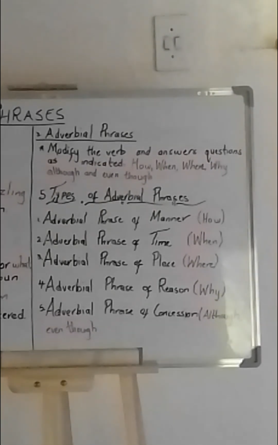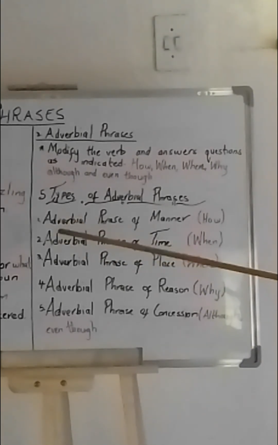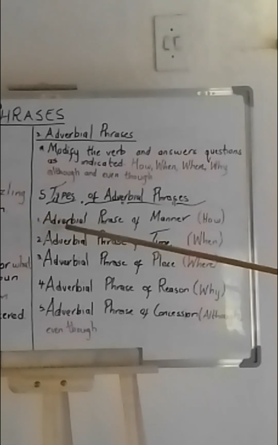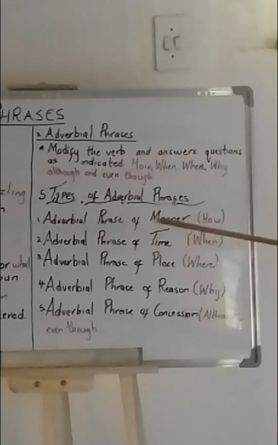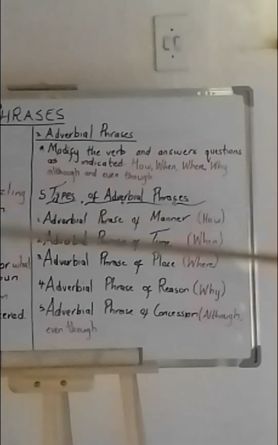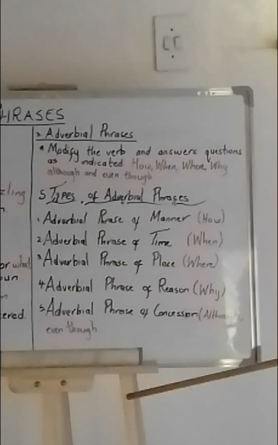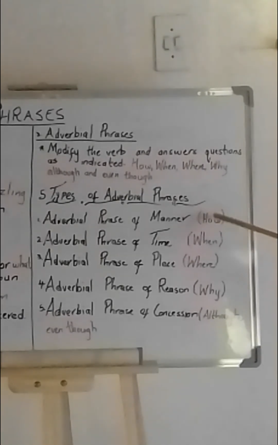So let's start with our first type of adverbial phrase, the adverbial phrase of manner. This answers the question how. The example is: the girl entered the room happily and confidently. So the question is how did the girl enter the room? And the answer is happily and confidently. So happily and confidently answers the question how. So that is our adverbial phrase of manner.